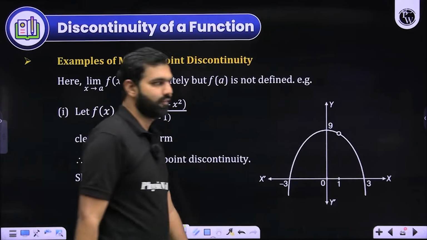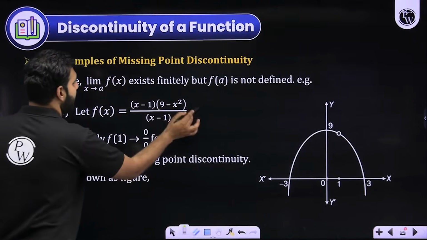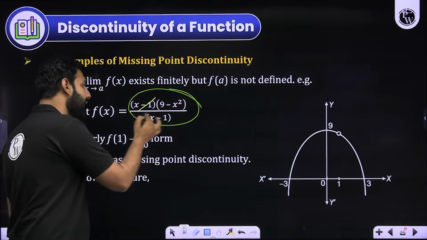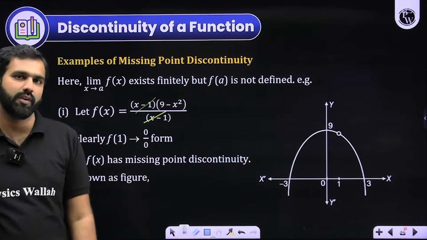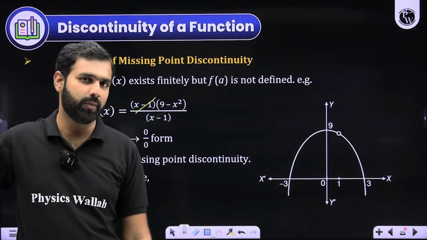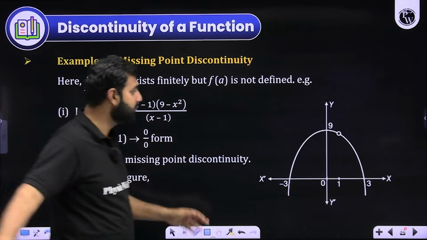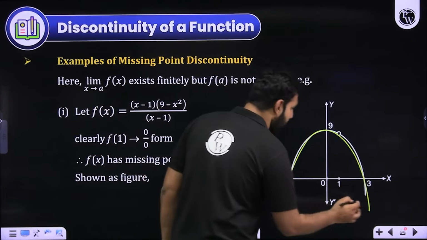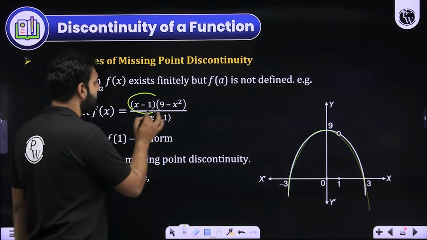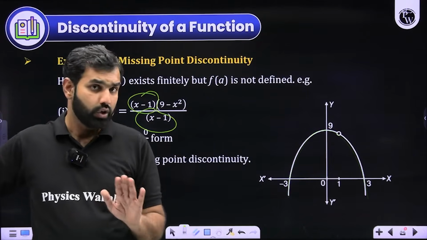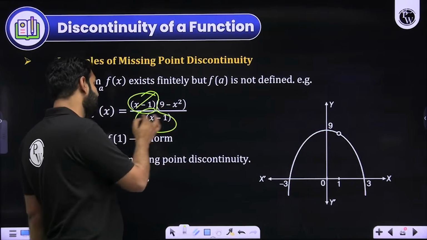Look at this particular function. The function is defined as (9 minus x square) upon (x minus 1). They have deliberately given this x minus 1 and x minus 1. You just cannot cancel this x minus 1 by x minus 1, because they have tried giving you the idea that yes, it may be the graph of 9 minus x square, but because of this x minus 1, they are trying to ensure that 1 is not in its domain. You cannot say that, sir, x minus 1 is cancelled by x minus 1.